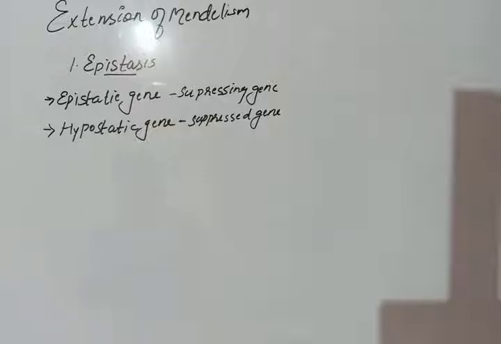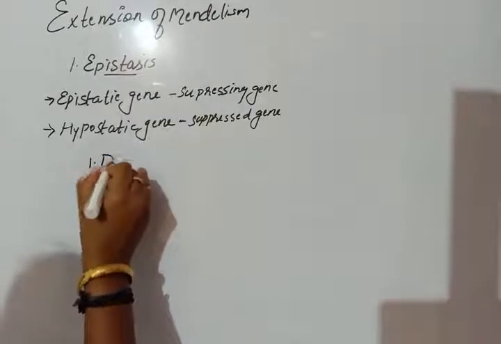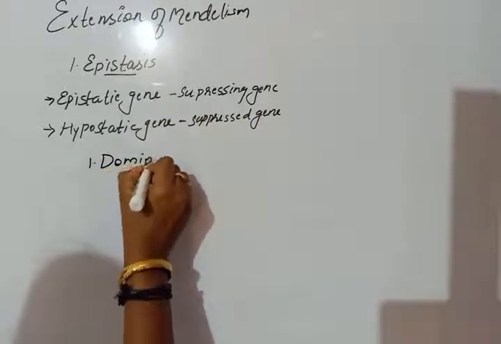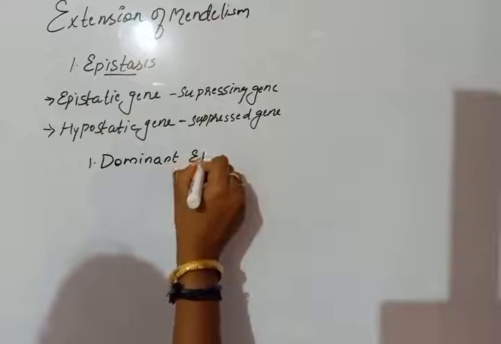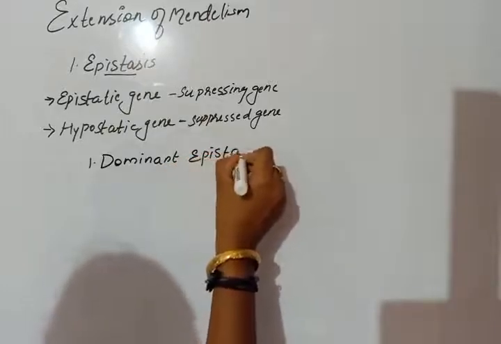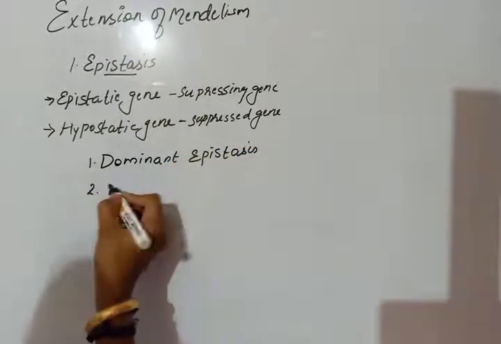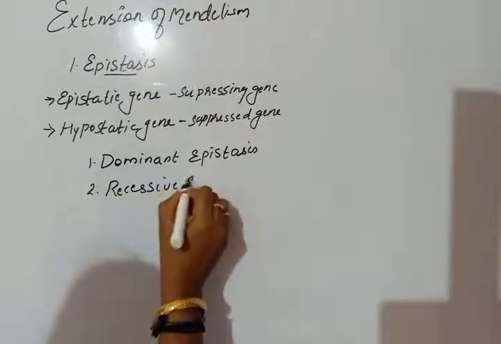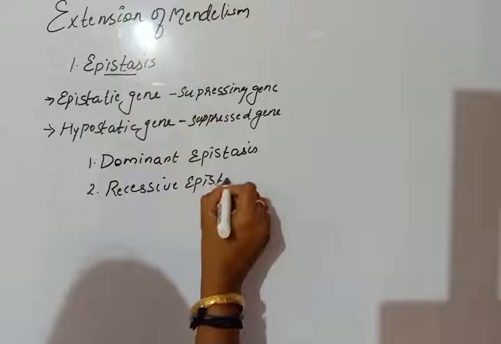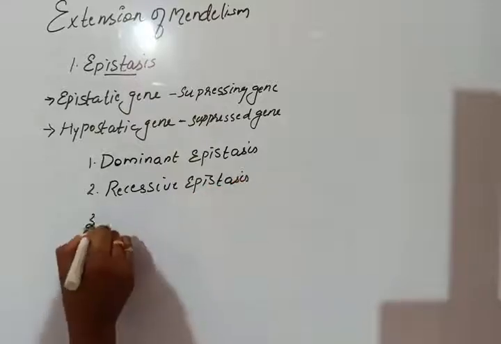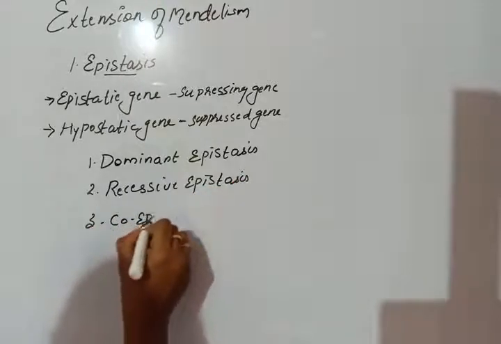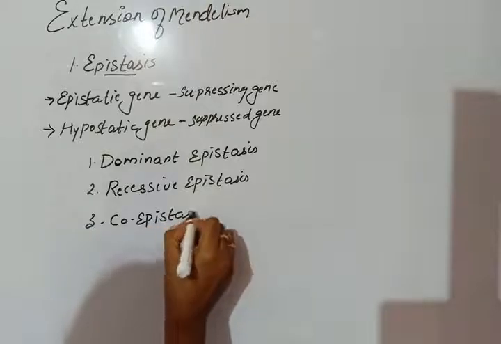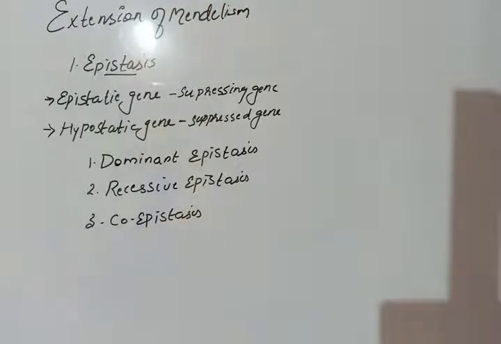Actually, epistasis is of different types. Epistasis is of three types: dominant epistasis, recessive epistasis, and coepistasis.